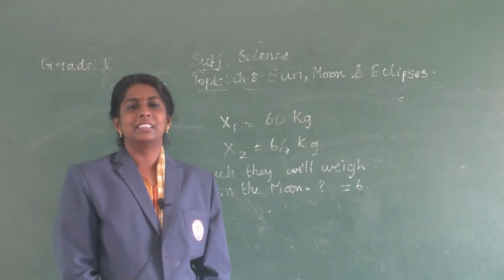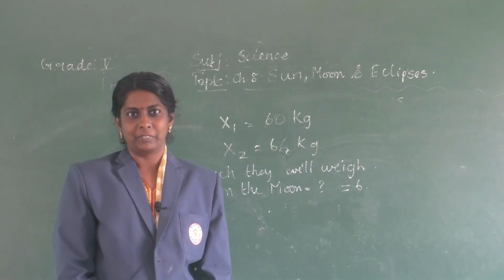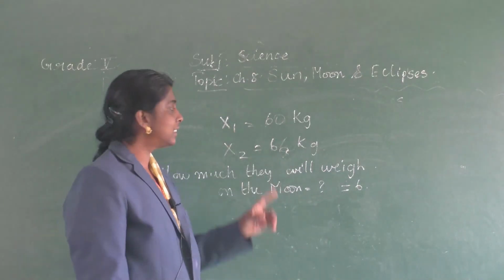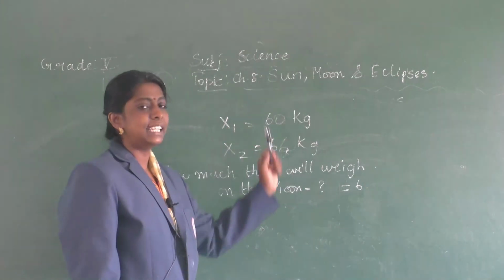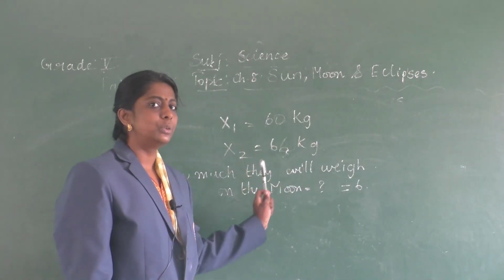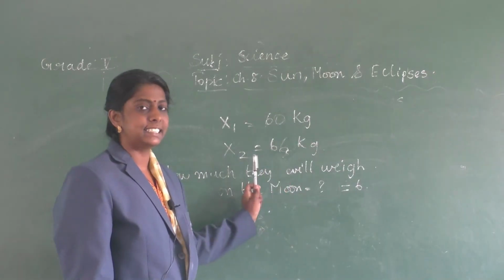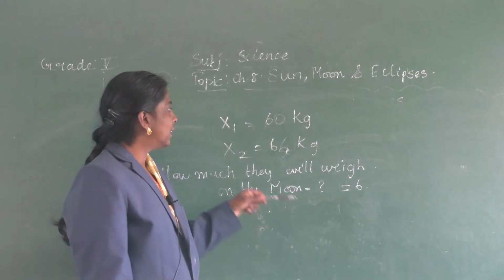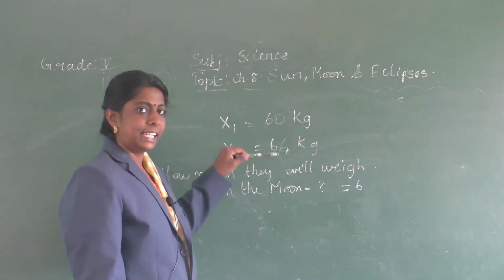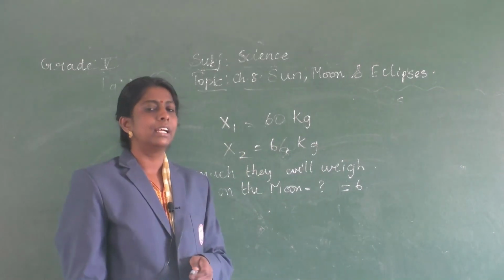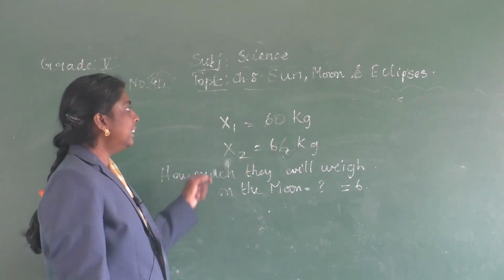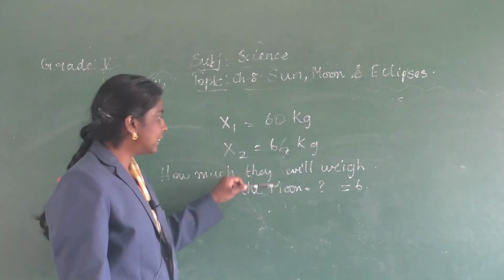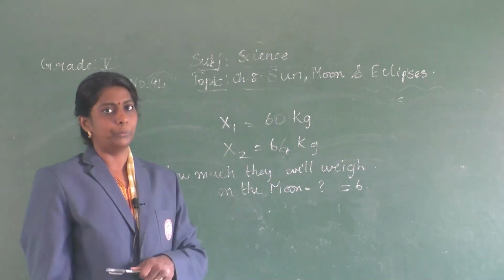Yes. Now an activity for you all. Here I have taken two persons' weight, that is x1 is equal to 60 kg and x2 is equal to 66 kg, 60 and 66. So here they are in this kg on earth. Now we are going to find the same person's weight when they are on the moon. How much will they weigh on the moon?